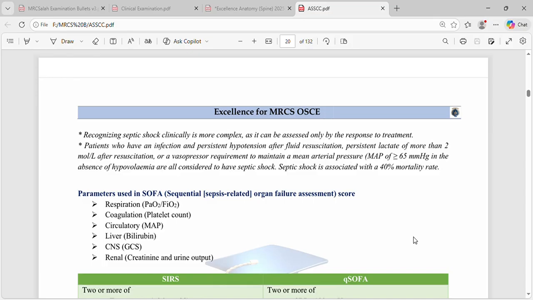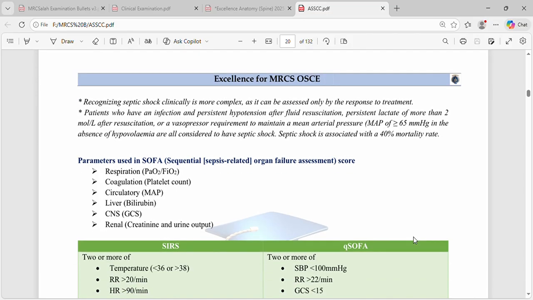persistent lactate of more than 2 millimole per liter after resuscitation, or vasopressor requirement to maintain a mean arterial pressure of greater than 65 mmHg in the absence of hypovolemia are all considered to have septic shock. Septic shock is associated with a 40% mortality rate. Parameters used in the SOFA, sequential organ failure assessment, score. This is different from qSOFA.